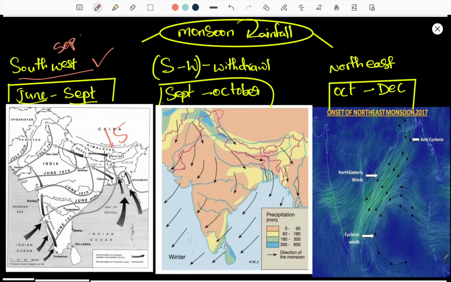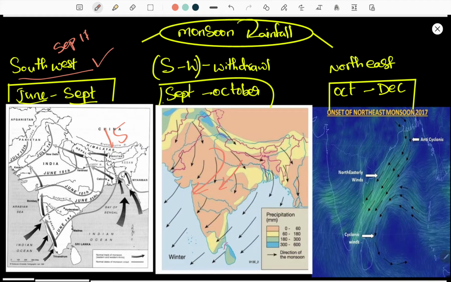Actually, by September 17th the retreating or withdrawal of the monsoon must happen. The wind direction slowly changes and the monsoon retreats. This is the reason we feel thunderstorms and rainfall in several parts of India in the last week or two of September. This is called monsoon withdrawal.